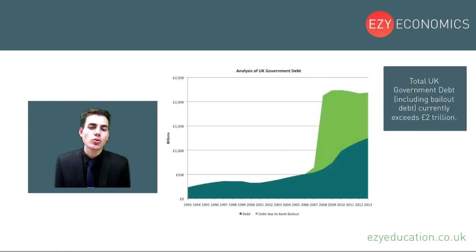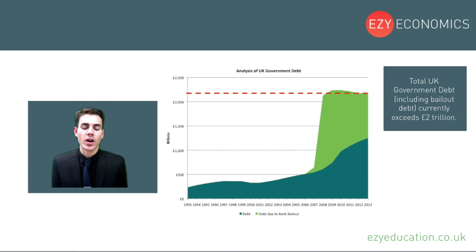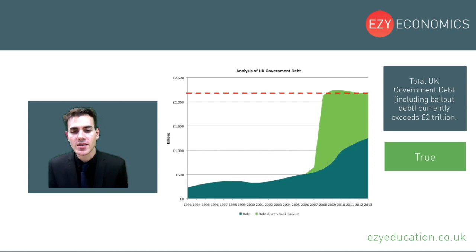Next statement is total UK government debt, including bailout debt, currently exceeds £2 trillion. Well, this is where we're considering the green part of the graph now, and we can see that if we look at the level right now, which is in 2013, or as far as the chart goes up to, we can see the total UK government debt is exceeding £2 trillion using the y-axis. So therefore we can say that this statement is true.